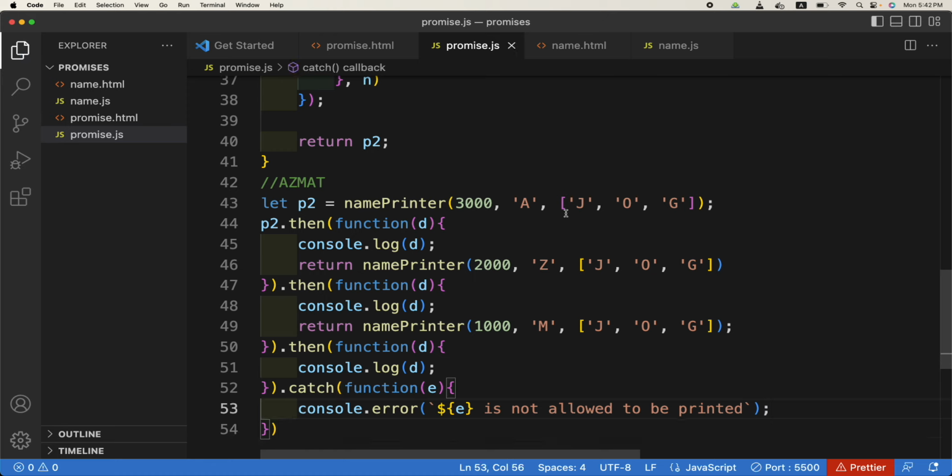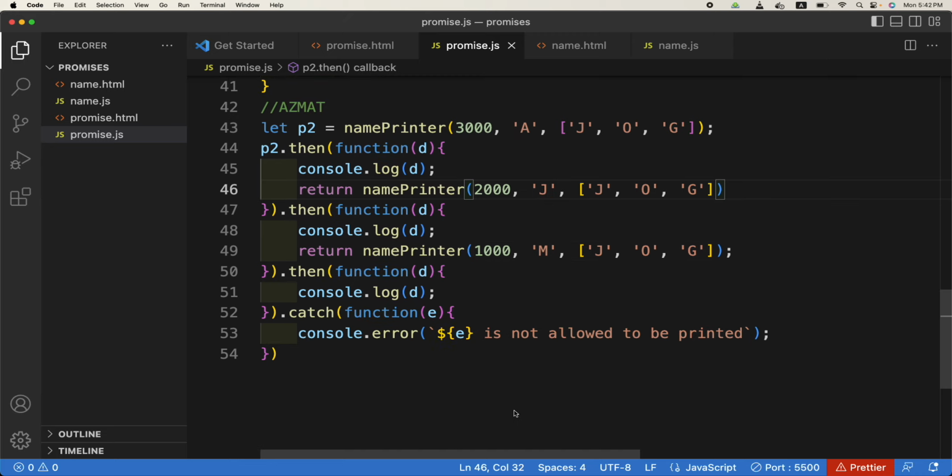Is this clear? So we are calling the name printer function which returns the promise again and again, and if any of these characters we are passing has something from the array, for example, if I call it Ajmat, some of my Indian friends call me Ajmat because they can't pronounce Z very easily. So if that is the scenario, what do you expect the output of this function now?